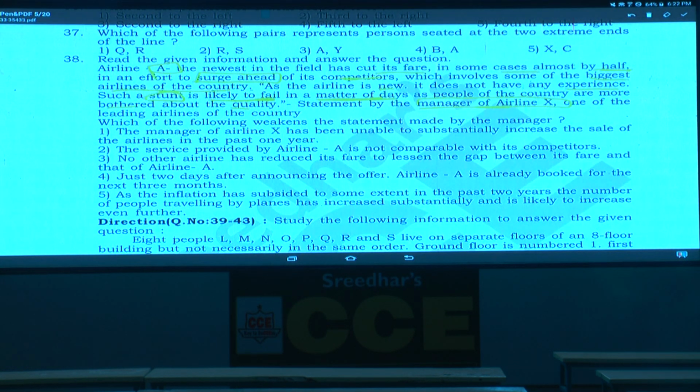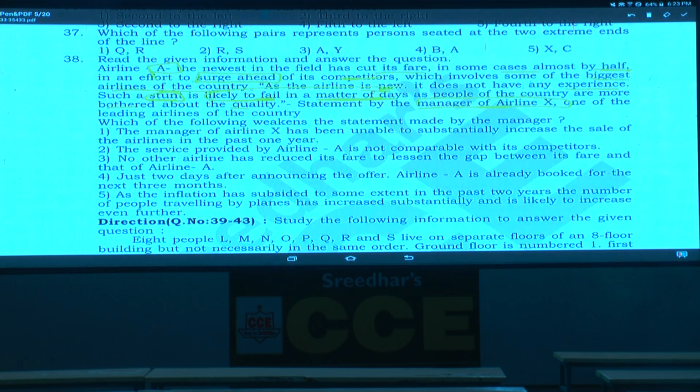Now this airline A has started with this price cutting strategy. Now this airline X, which is one of the major, leading airlines of the country, its manager has made a statement. What is the statement made by this one? As the airline is new, they do not have any experience, and with this inexperience they have come out with this stunt. Now this stunt is likely to fail in a matter of days.